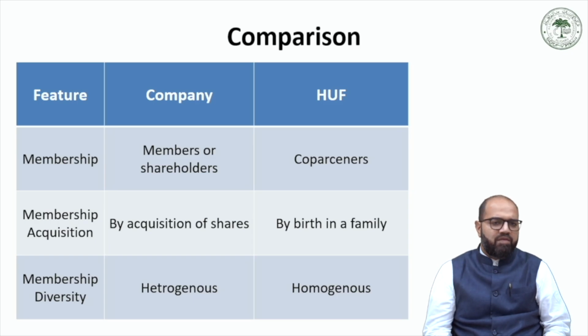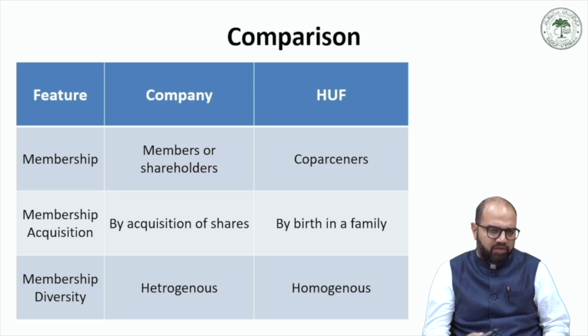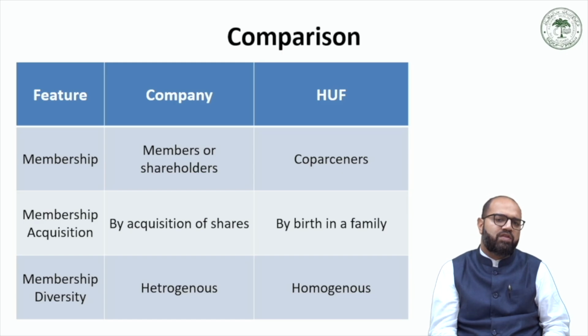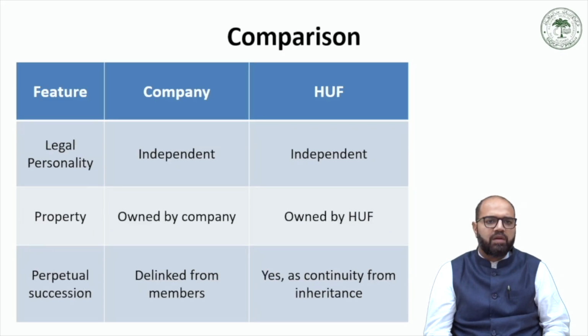So the membership in a company is very heterogeneous: people from all walks of life, all economic backgrounds, all professional backgrounds could be members of large public companies. Whereas an HUF, because this is a family dominated business, is regarded as homogeneous, because the members are only from a single family. Now a company has independent legal personality and an HUF also has an independent legal personality, so there is a similarity here.